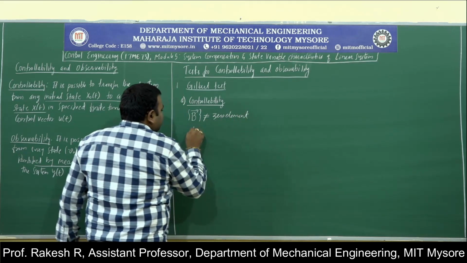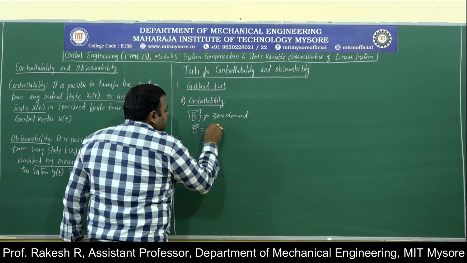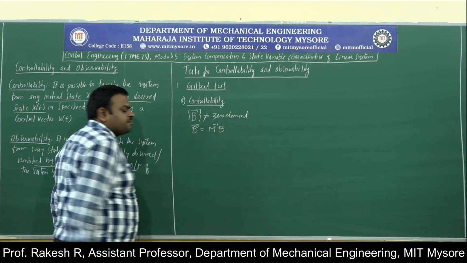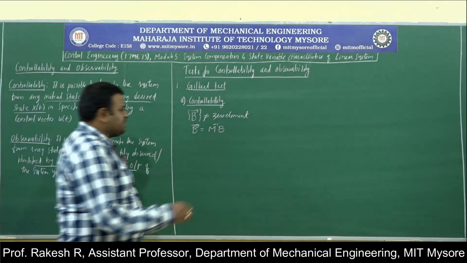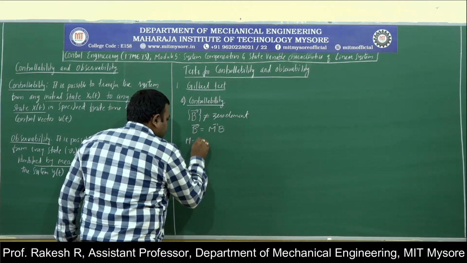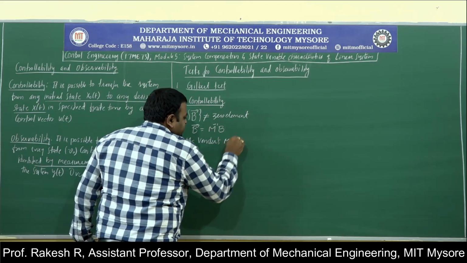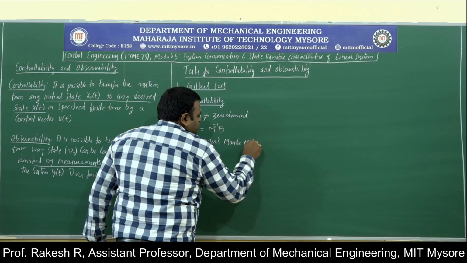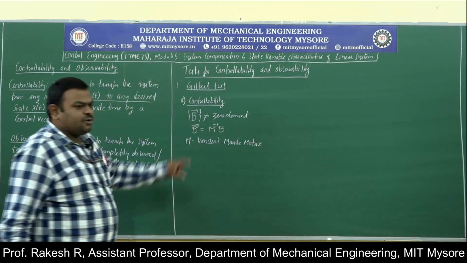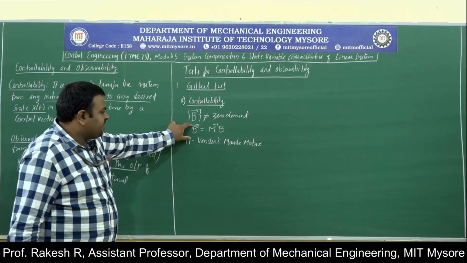What is vector B? Vector B is nothing but M inverse B, where M is nothing but Vandermonde matrix. Based on the Vandermonde matrix, a vector will be generated.